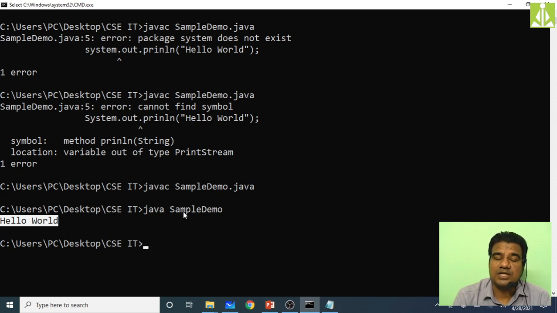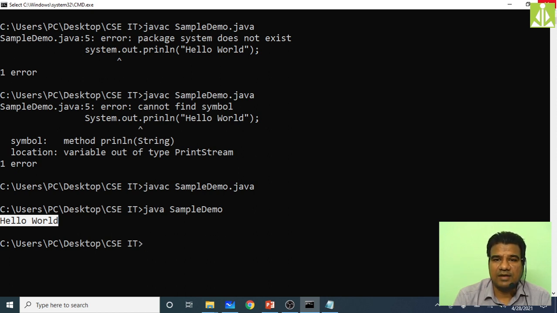Like this we execute Java programs. This is the basic approach without any IDE. Just with the help of Notepad we have written the program, and directly with the help of the command prompt, making use of the Java packages, we have compiled and executed our program. Hopefully you understood. So this is the first way, using only the basic packages to execute our Java program.